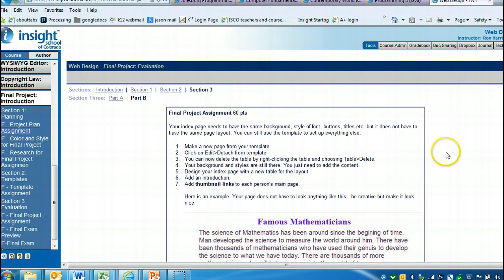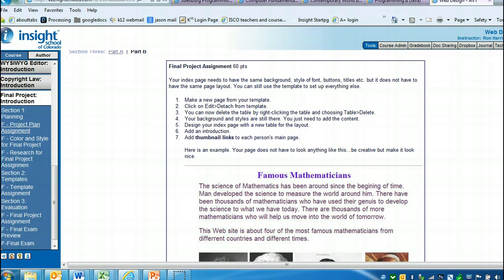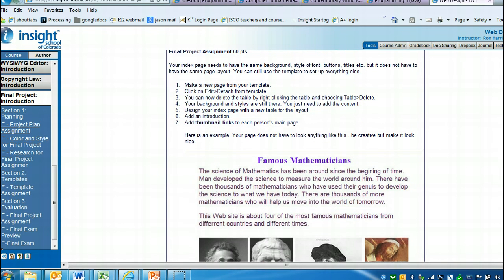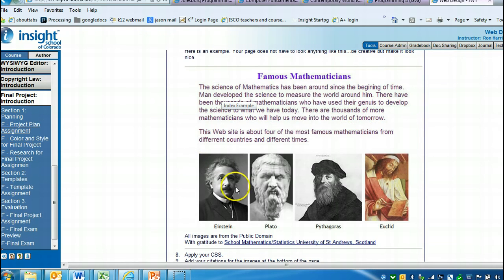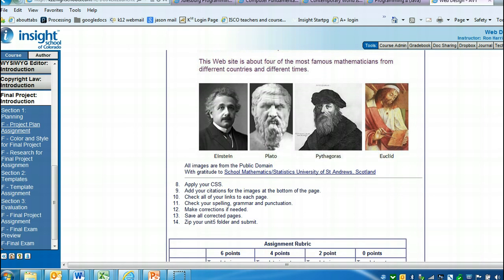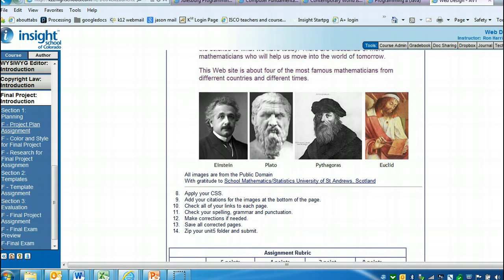The next, final project assignment. Now once you've created those files for each of your 4 people, the pages for each of your 4 people, at least 2 pages for each person, then you're going to create your index page. And your index page is going to look something like this. So you can see you'll have links to all 4 of your people from that index page. So the introductory paragraph and then these links. And of course your navigation bars are going to need to move back and forth amongst the pages and so forth.